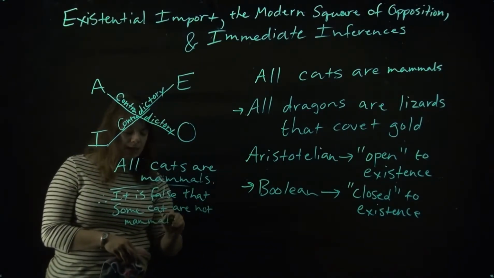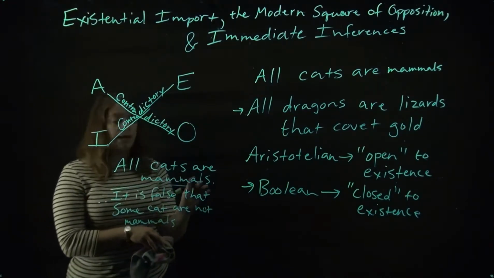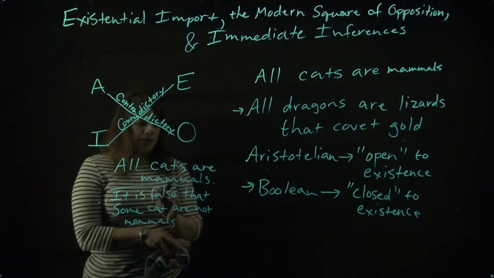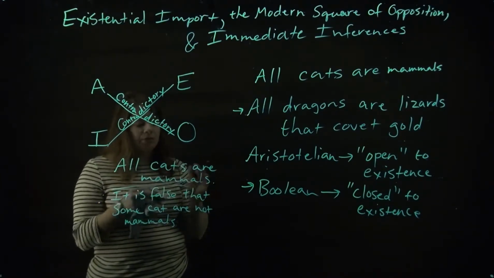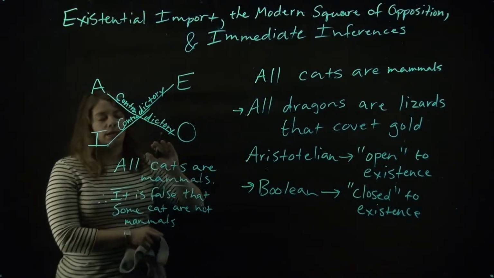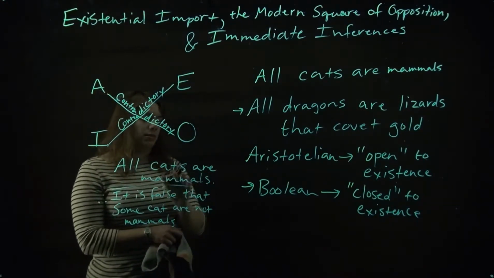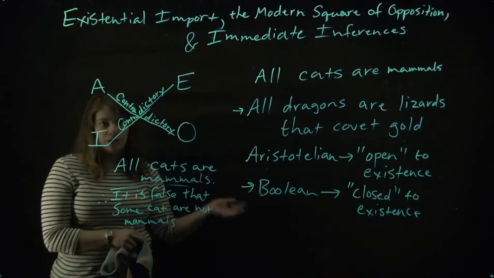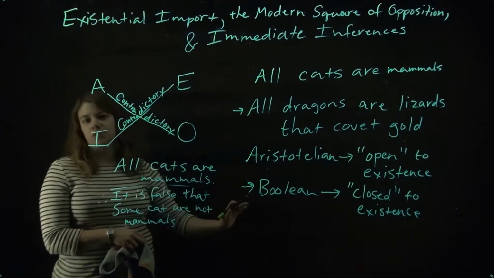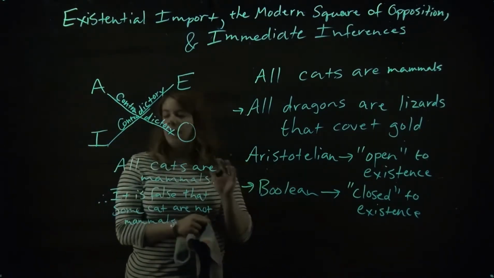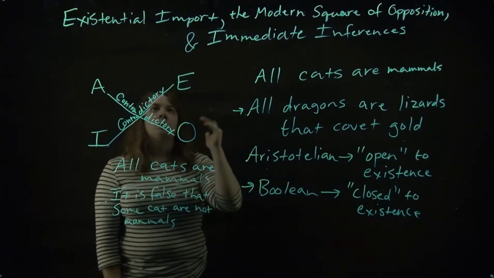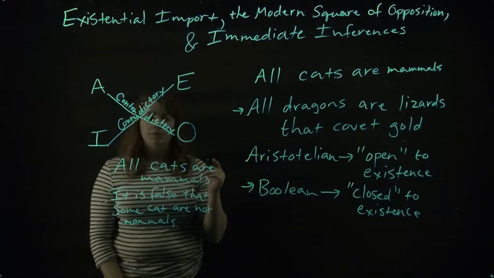Obviously, if you're making a claim about every member of the class of cats and every member of the class of mammals, and you're saying that they correspond, then, if all cats are mammals, there cannot be a case where there's a cat that is not a mammal. You're completely contradicting yourself if you make that claim. So the square of opposition can tell you this and make this inference for you immediately here, right?